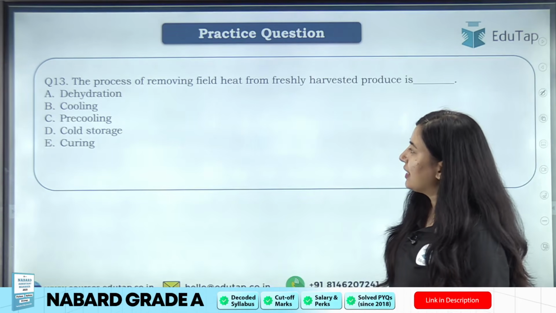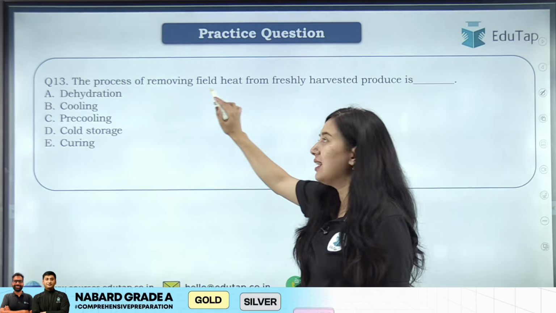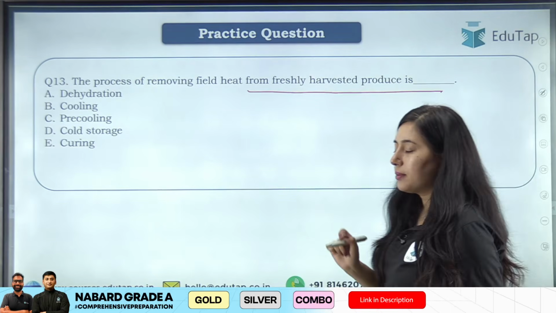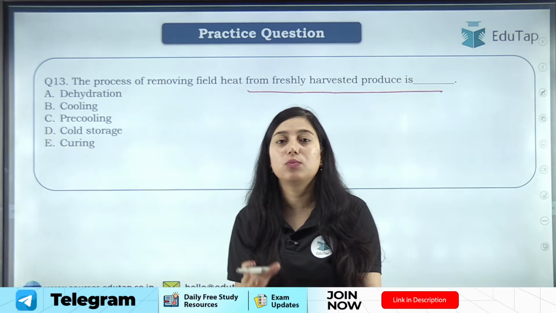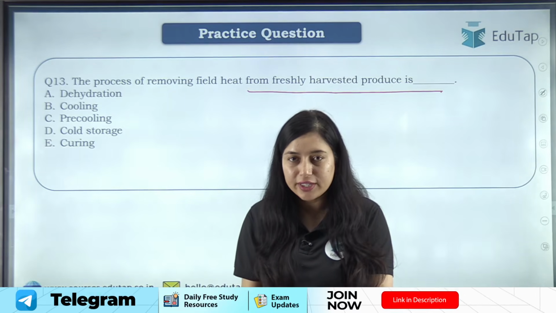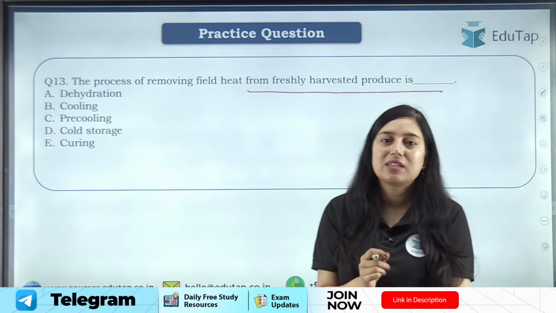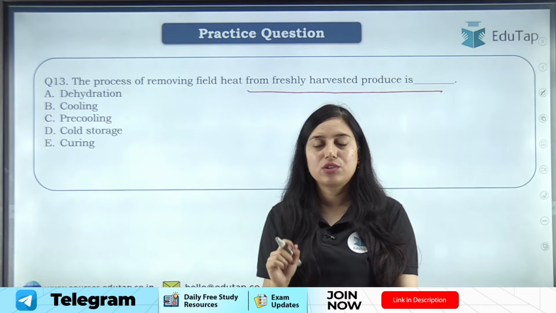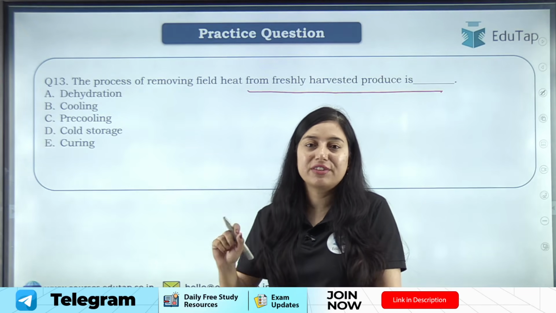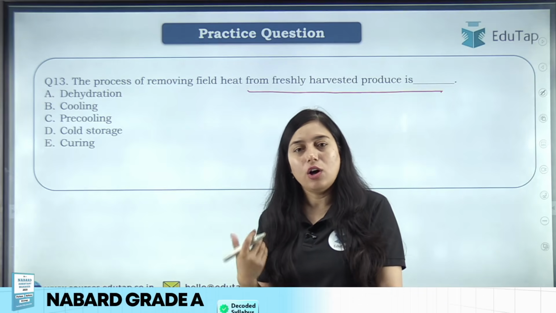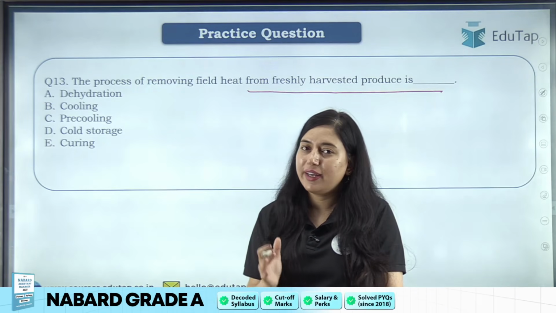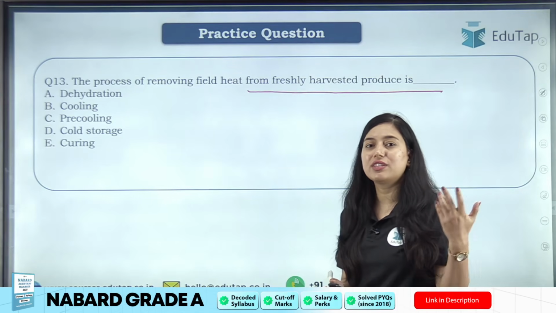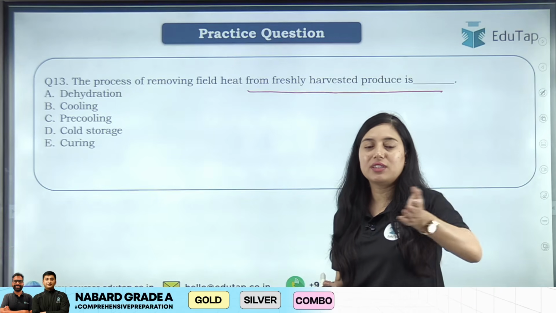Okay. Next: the process of removing field heat from freshly harvested produce is? Now students, all topics related to post harvest management are very important. There was a descriptive answer question asked on post harvest management, so I request you all to please learn about post harvest management as well. Objective questions are also asked, and you will find descriptive ones also, so just understand the post harvest processes that happen after the harvesting of the crop.